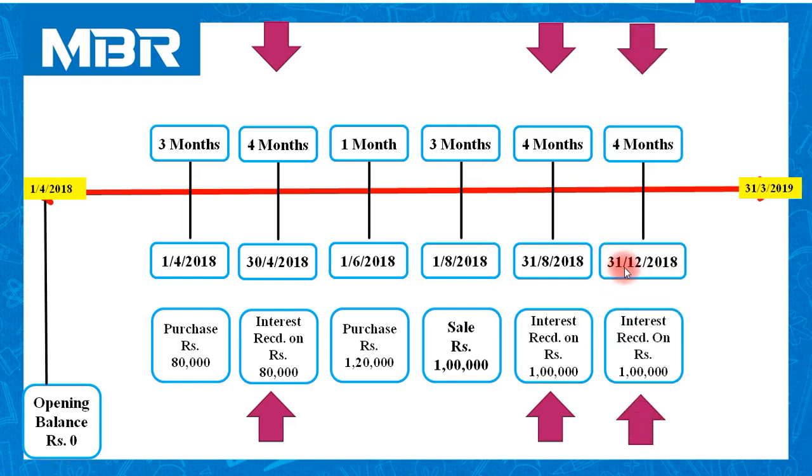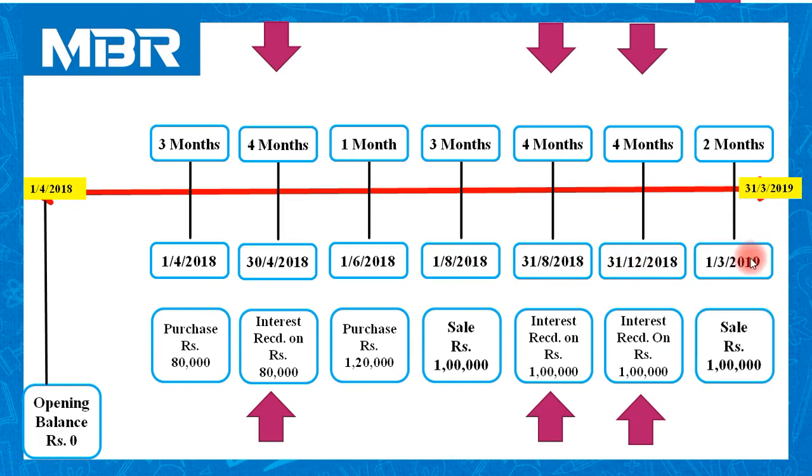So 31st December 2018, because in between August and December there is no transaction related to purchase or sell. So interest received on 1 lakh. Duration is 4 months. Last payment date 31st August and till the date of transaction. And on 1st March 2019, we have sold investment worth rupees 1 lakh.